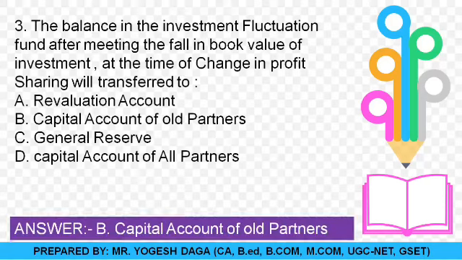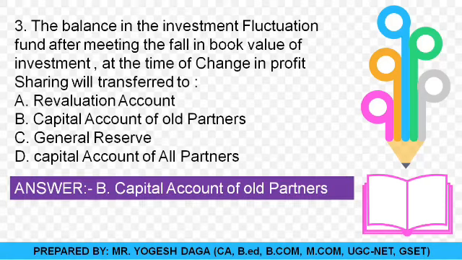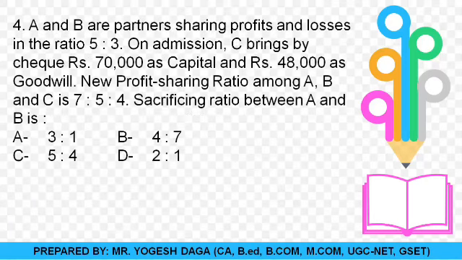So from all these options, option B is the correct option, that is the capital account of the old partners. It will be transferred to that capital. Okay, so here is the right answer for this. We are moving towards the next question, question number 4.